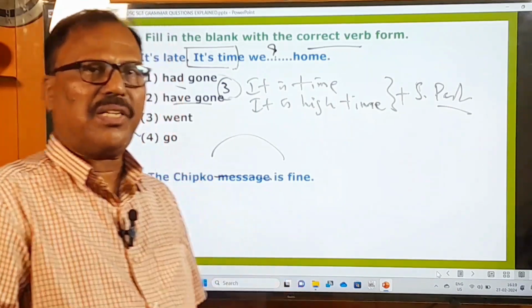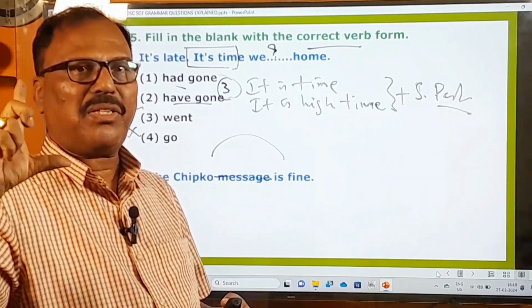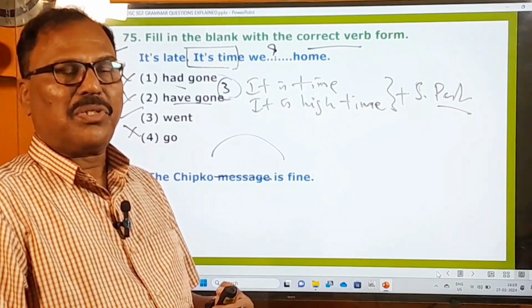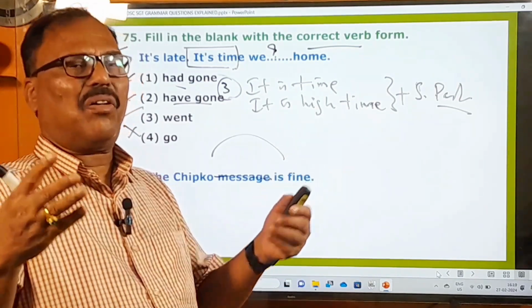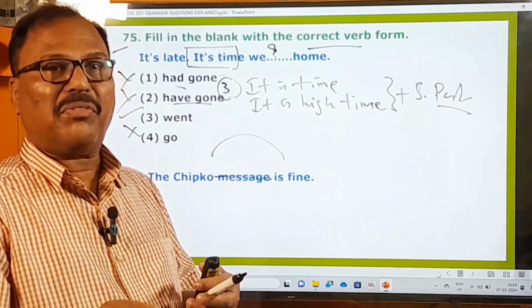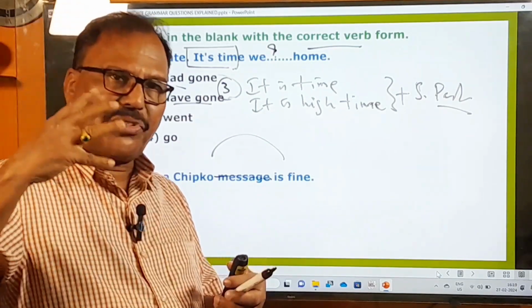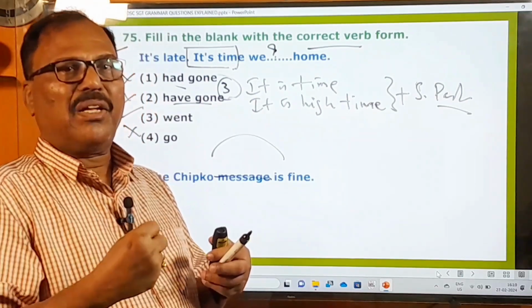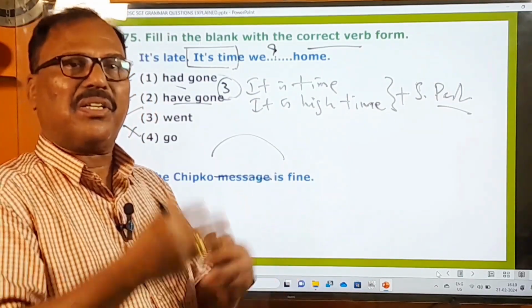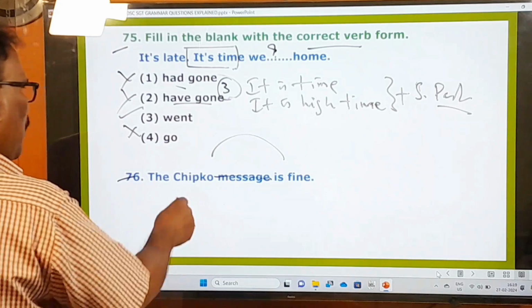But in the United States, even if you cut one small branch, you will be punished severely. So therefore you can find thick forests and big trees and all that. You are not permitted to cut even a small branch. So that kind of strict rule or strict measures must be taken to protect the trees and the forests. So that's all about the Chipko movement, and the Chipko message is fine.